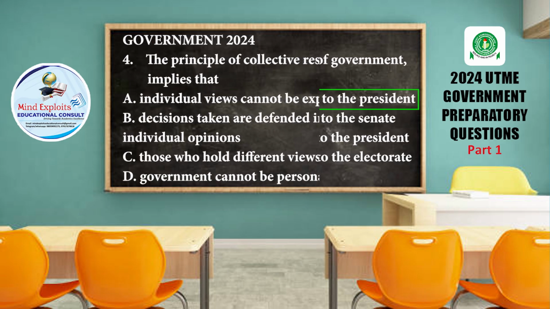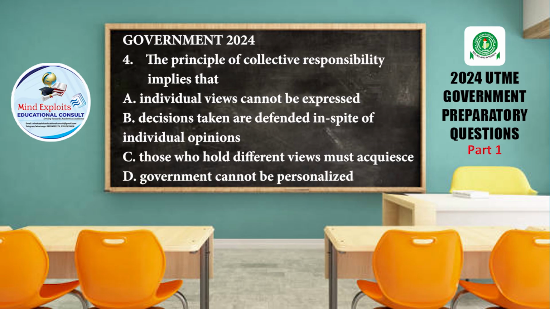Let's go to question number 4. The principle of collective responsibility implies that A. Individual views cannot be expressed. B. Decisions taken are defended in spite of individual opinions. C. Those who hold different views must acquiesce. Then D. Government cannot be personalized.